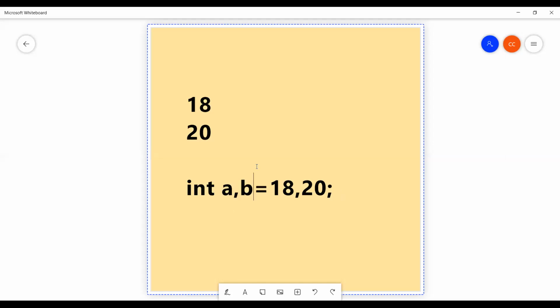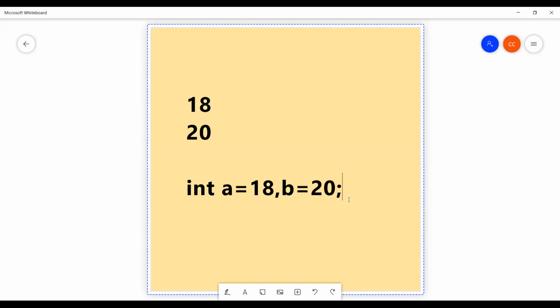If you want to write any statement in C language, you have to follow syntax. Syntax is nothing but some rules and regulations. Okay, this is also wrong. So this one is correct. b equal to 20. This line is correct.